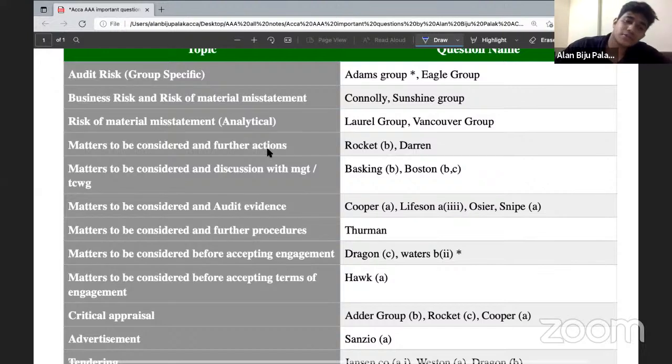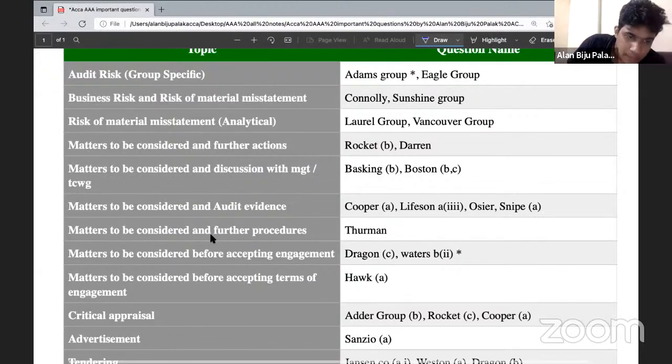When it comes to further procedures, instead of writing further action, you need to write about the audit procedures. When it comes to the discussion with the management, the matters part will remain the same, and the only area that changes is the area of discussion, which you only need to discuss with the management here. And when we are considering the matters to be considered in audit evidence, it's entirely different. You will be considering all the audit evidence which has already been collected by some other auditors and kept in the audit file. These are the main areas here.